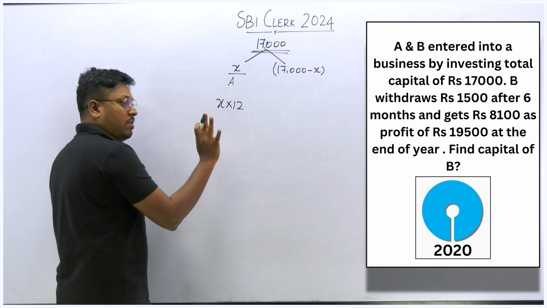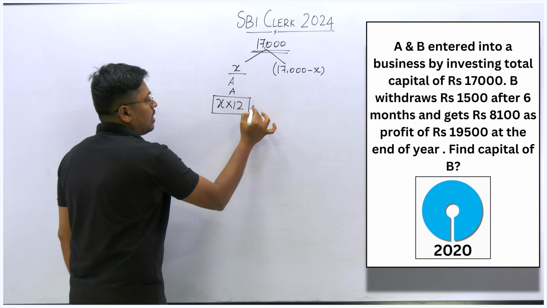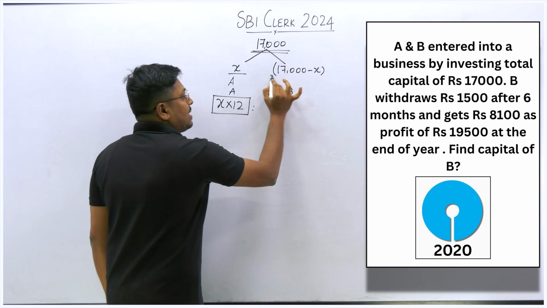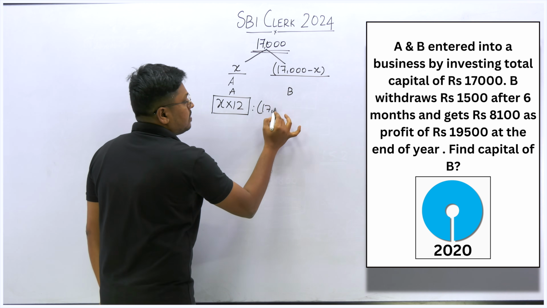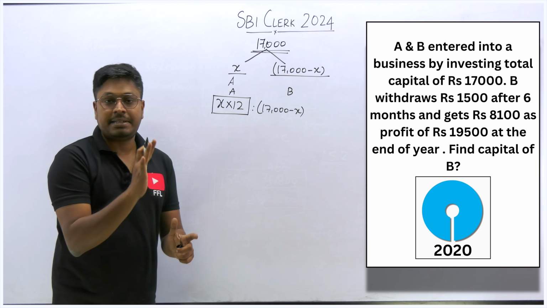He didn't withdraw any of his money, right? First, this will be the part that is for A. So now the second person will be B. Just be careful, right? Easy, that too. So 17,000 minus X is the amount which was invested by the person B.